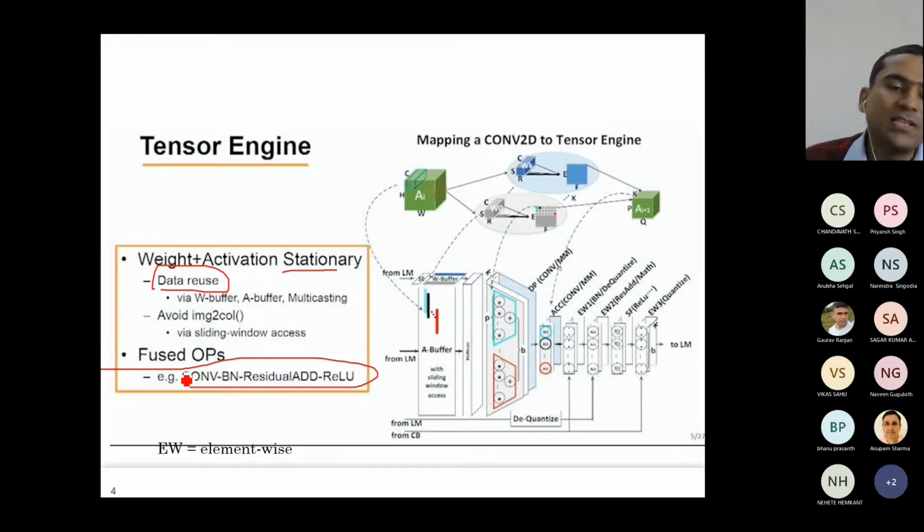It fuses all the layers, so that on a single data item we perform all these layers, instead of first completing the computations of one layer. For one data item, we do all the layers, then we move to the second data item, then we do all the layers, then the third data item, and so on. This is called layer fusion.